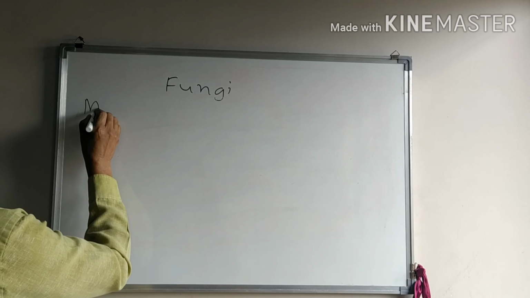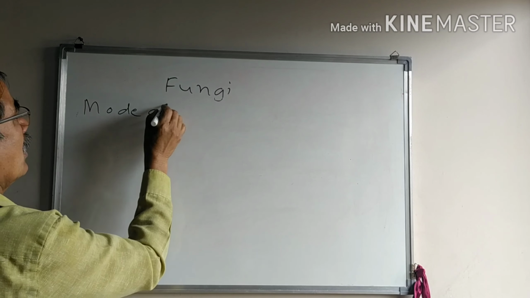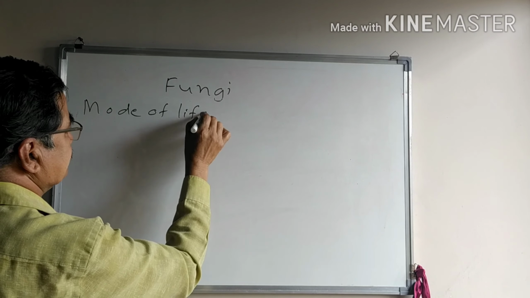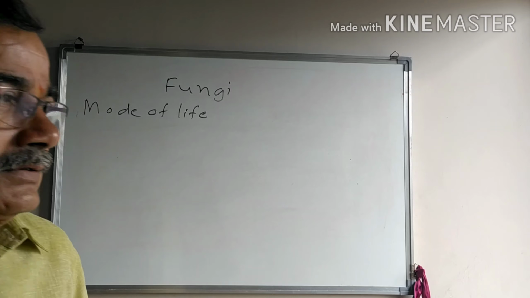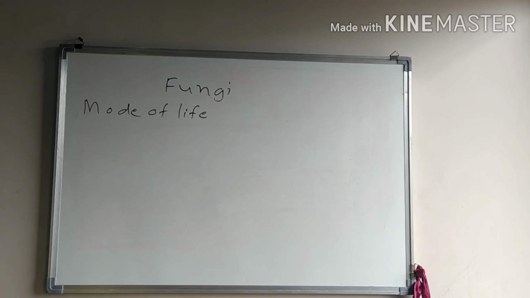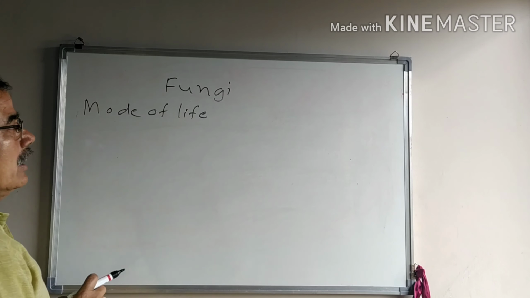Mode of life. How they live. The fungi grow on dead organic matter.